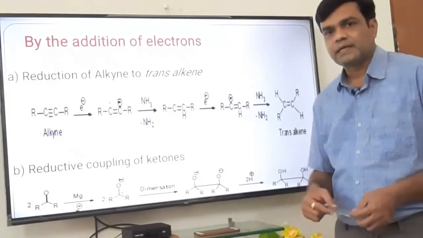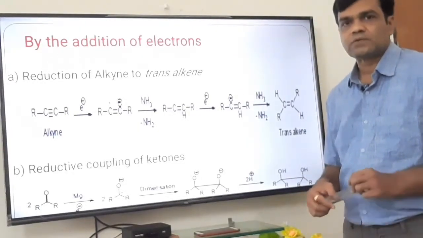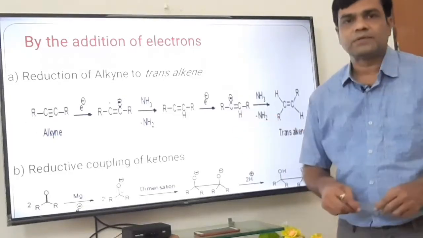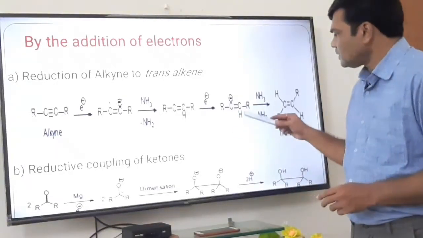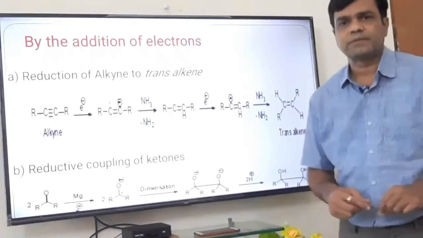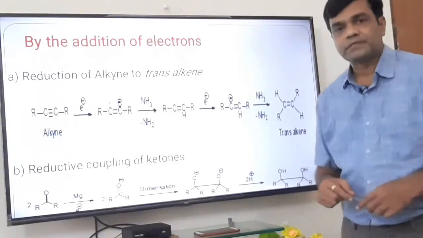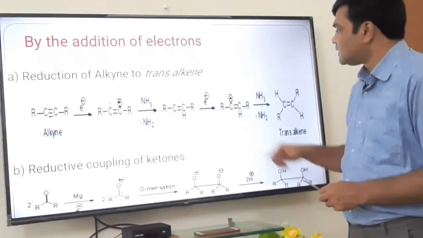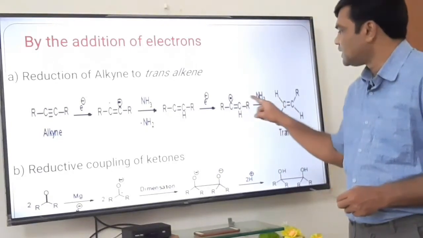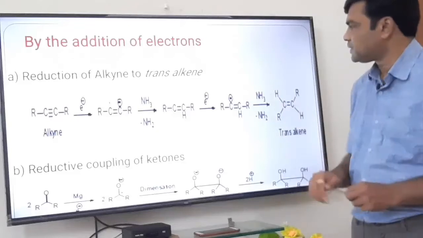So we can write it in the form of negative charge. So a C negative carbanion is formed. After that, protonation takes place again. Which is the source of proton? Ammonia itself acts as a source of proton. This carbanion and this proton, C negative and H positive, CH bond formation takes place.